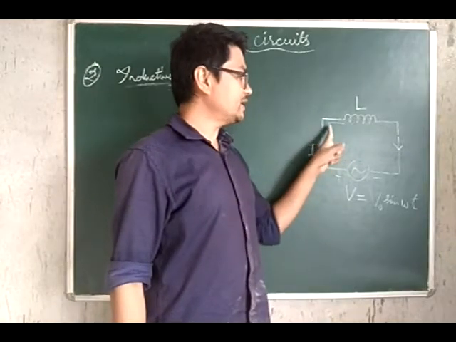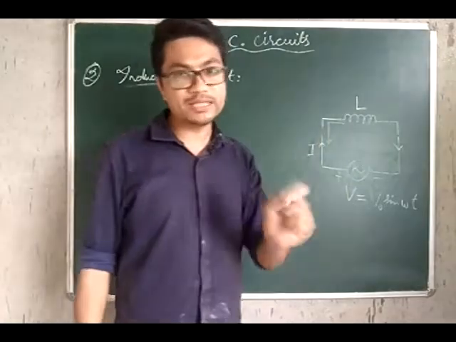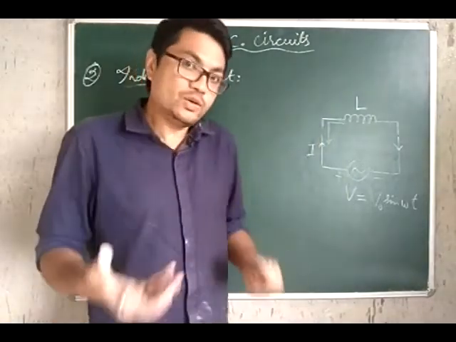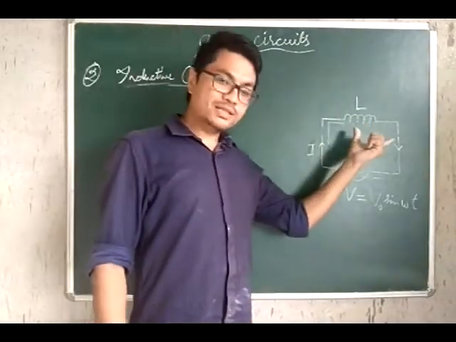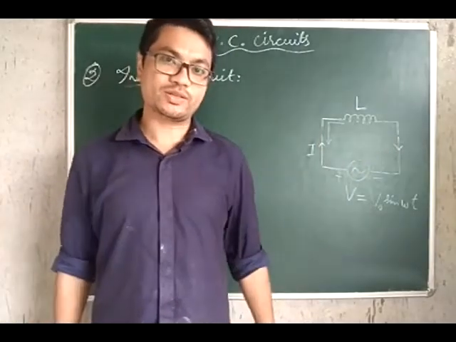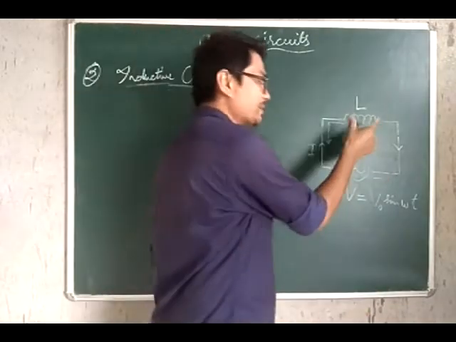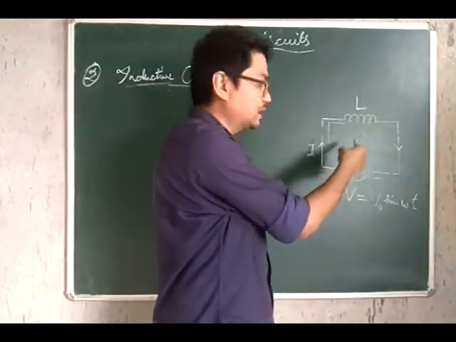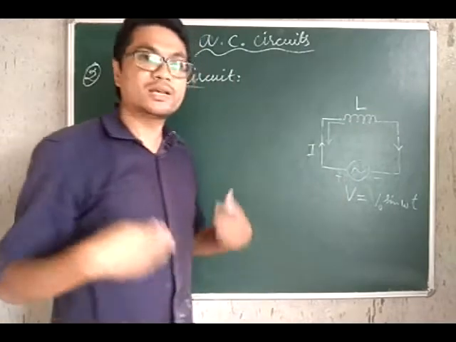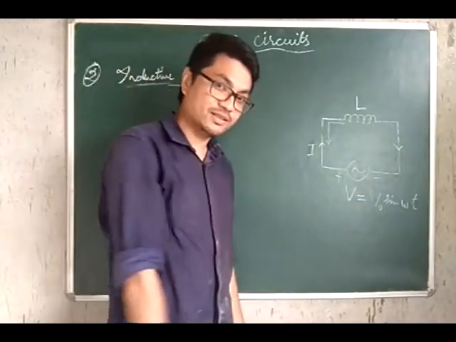Since there is an induced current generated due to the presence of the inductor, in a way we can say that this inductor in itself is acting like a power source. It is acting like a battery. Why? Because only because of the presence of this inductor, an induced current has generated. If you had a resistor over here, obviously you would not have this induced current.